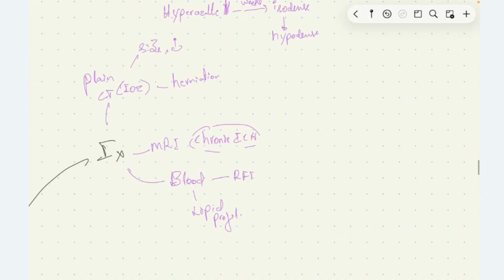We can do MRI to detect bleeding in case of chronic intracerebral hemorrhage. MRI is superior to CT in detecting chronic intracerebral hemorrhage. And then we can perform blood investigations like RFT and lipid profile and so on.